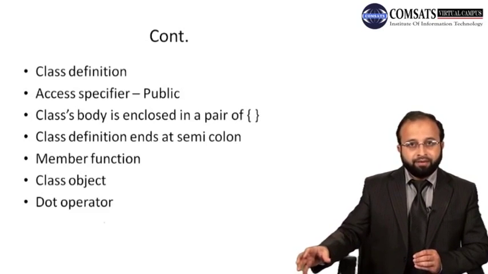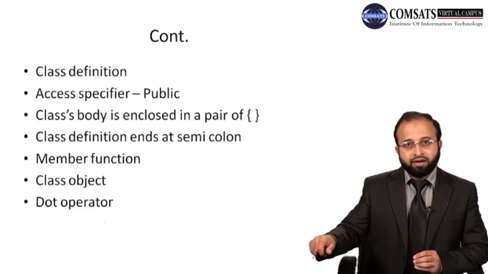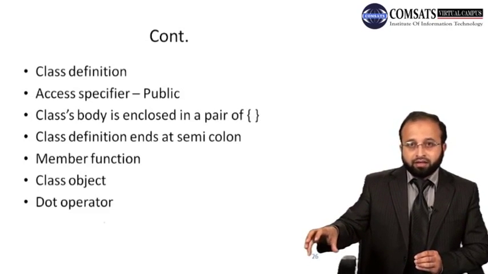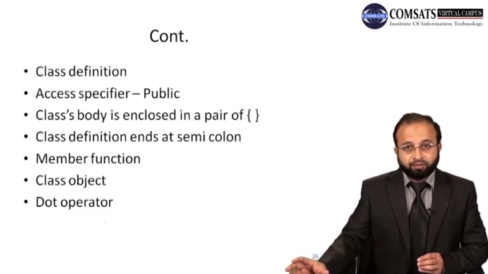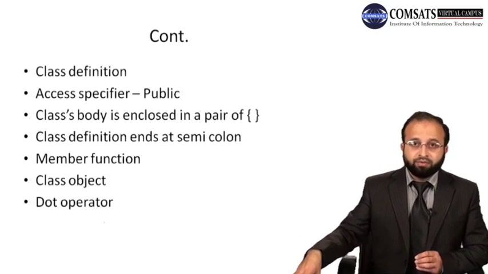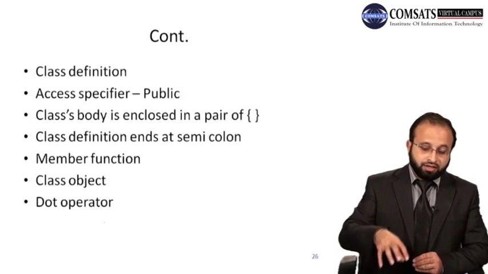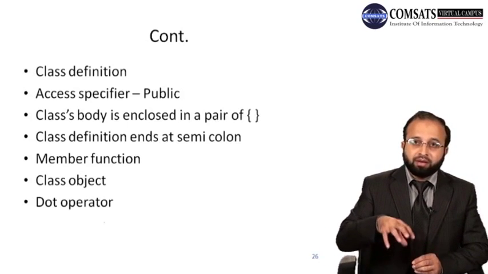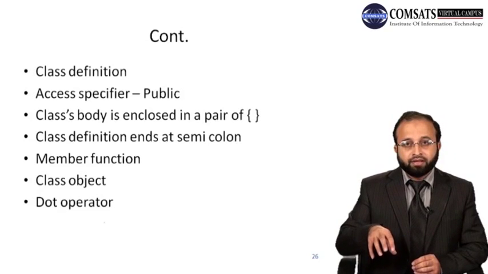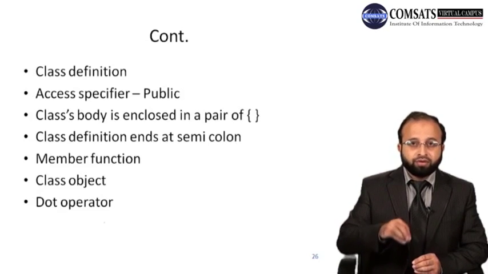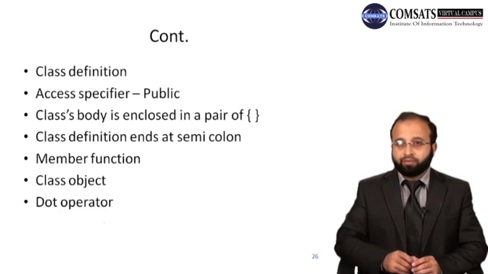In the real world we have a lamp. If we want to execute its behavior, turning on, then I have to apply the turning on behavior on some kind of lamp. So the lamp must be there. Similarly, if we want to execute any public member function of a class, then we have to execute it with the object using the dot operator.